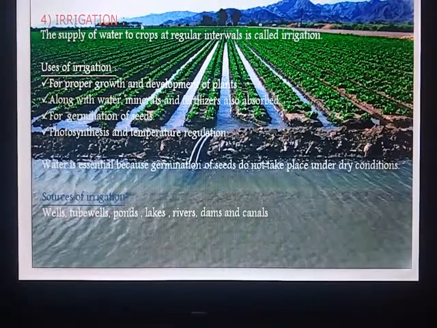Irrigation. Crop plants need water for their growth. The supply of water to crops at regular intervals is called irrigation.